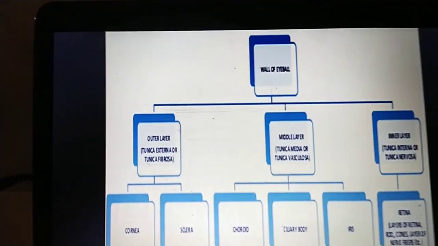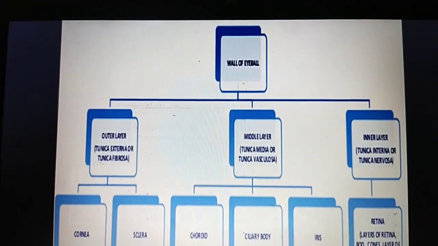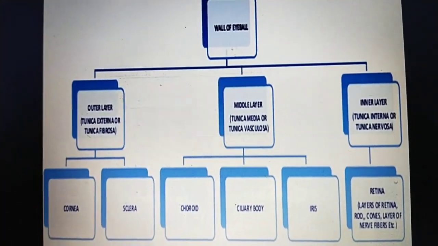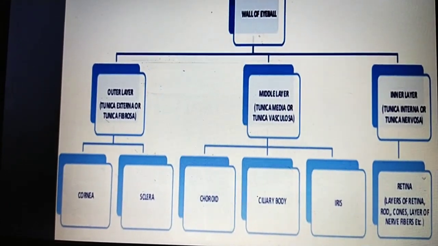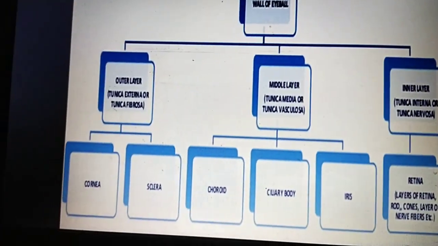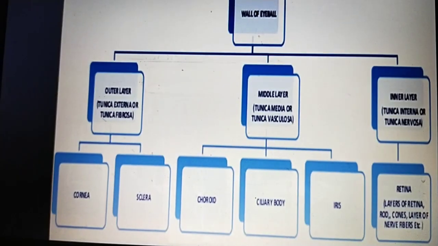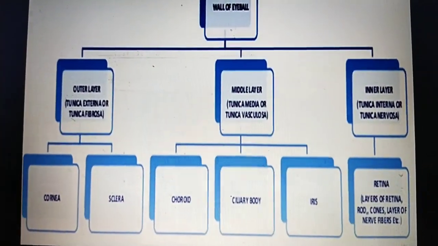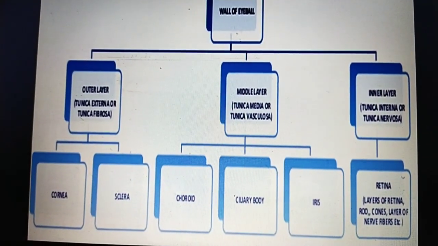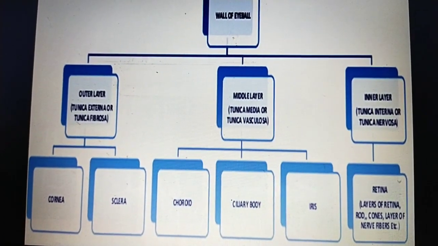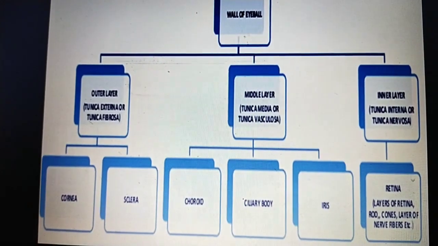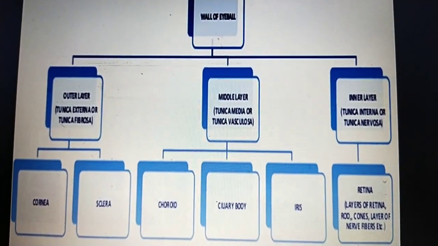The wall of the eyeball is mainly divided into 3 parts: outer, middle, and inner. The outer is the tunica externa or tunica fibrosa, completely made of fibrous tissue. The middle layer is the tunica media or tunica vasculosa, because it contains more blood supply and vessels. The inner is the tunica interna, or tunica nervosa, which contains the sensory part.